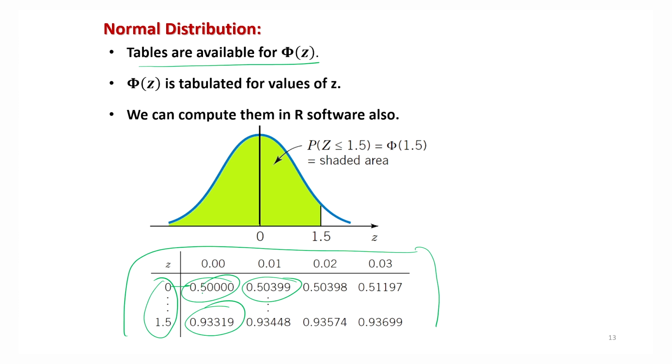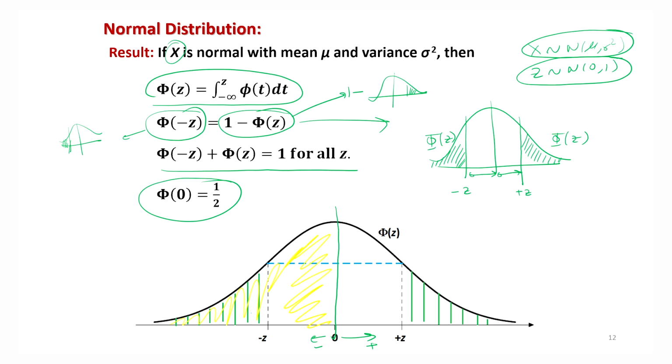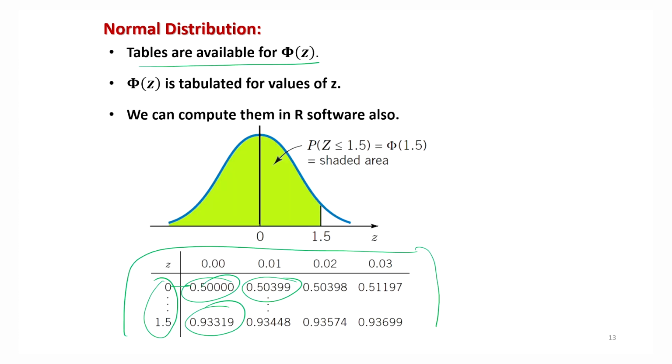So that means the values have been computed from minus infinity. And one thing I forgot to tell you, on this side it will be minus infinity, and on this side it will be plus infinity. Right. So these are the tables which are available in most of the books, but anyway we are not going to use the table here. We will see later on how we can compute them in the R software. But in order to understand that computation, we need to understand this rule.